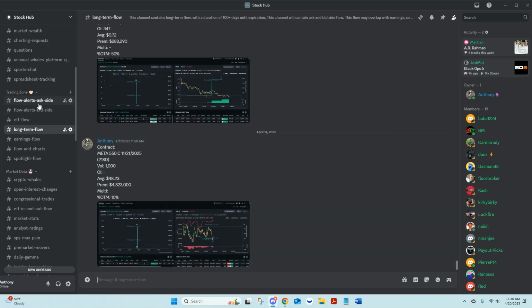Long-term flow here, so sorry, back up one more time. The flow alerts, ask side, bid side, and ETF flow, this is what is tracked on the spreadsheet, as well as the flow and charts.